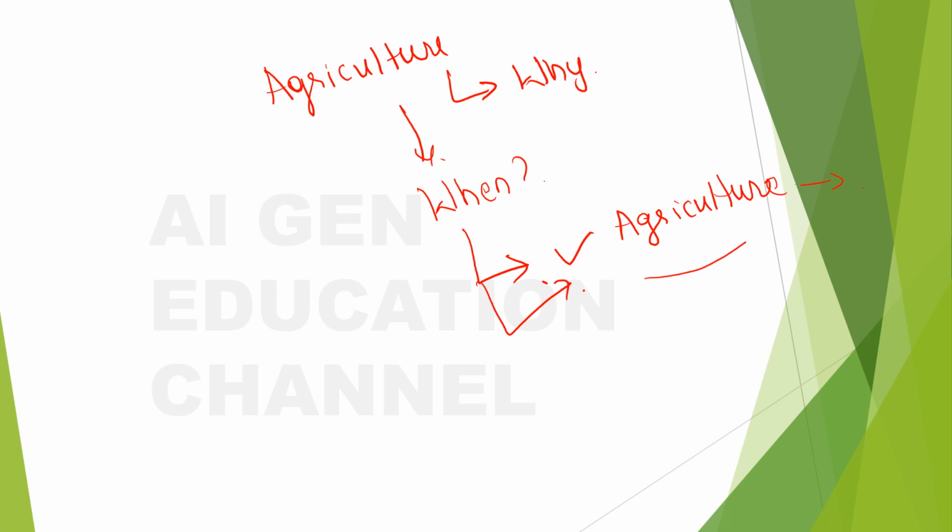So agriculture gave them so many benefits, right? From previously running around the forest, they started staying at a place, right? And while they were running around the forest, there was always this concern of safety, right? They might be attacked by some animals.